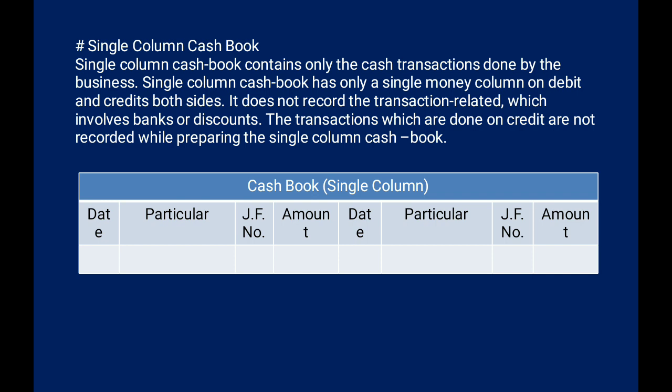As you can see here, we have a single column cash book. By the name of amount we have only one column. So on the debit side we have date, particulars, journal folio number and amount. Similarly, on the credit side we have the same: date, particulars, journal folio number and the amount. These are our columns. The transactions which are done on credit are not recorded because it's a cash book. Here we record only the cash transactions. There is no space for recording credit transactions.